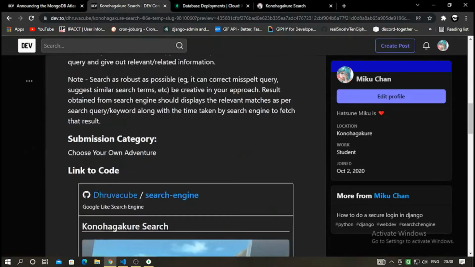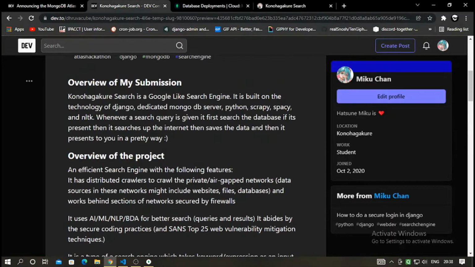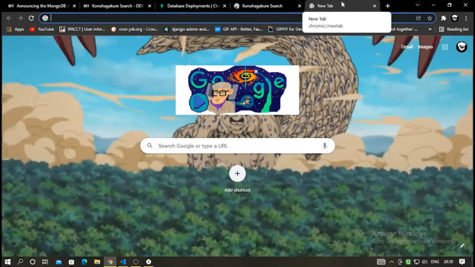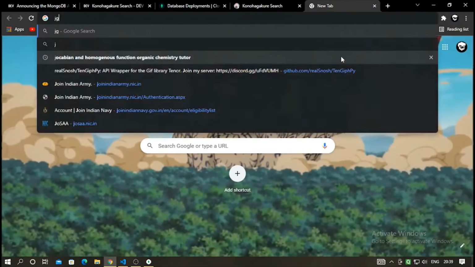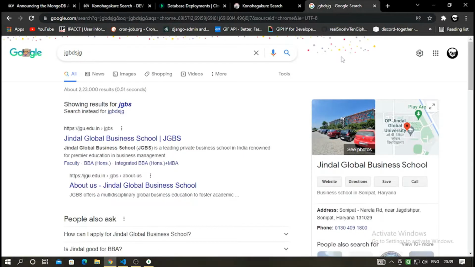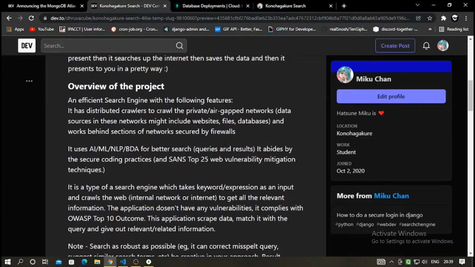First I'll show you an example of how it actually looks. My project name is Konahagaku Research. Basically it's a search engine. Yes, you heard me right. Whatever you search, you get your results like in Google, so it's a Google-like search engine. It uses AI, ML, NLP, and BDA for better search and queries, and it also abides by secure coding practices.